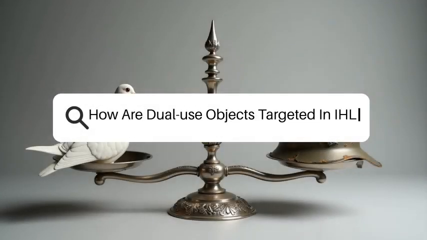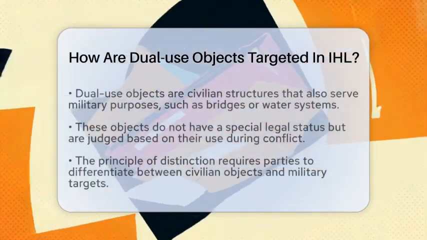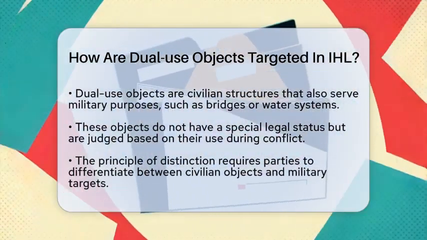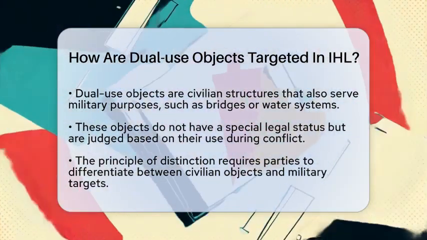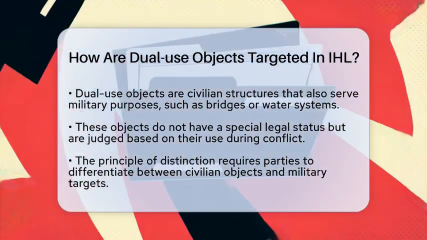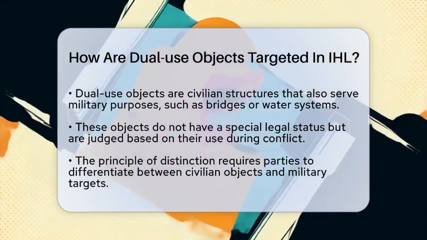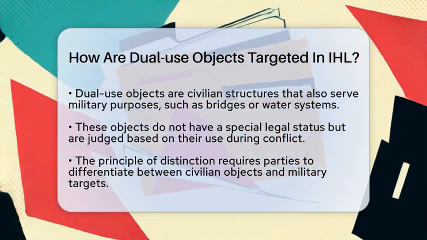How are dual-use objects targeted in IHL? Imagine a power plant that lights up homes and powers military bases at the same time. How do armed forces decide when it's okay to attack such a place? That's what we're exploring today.